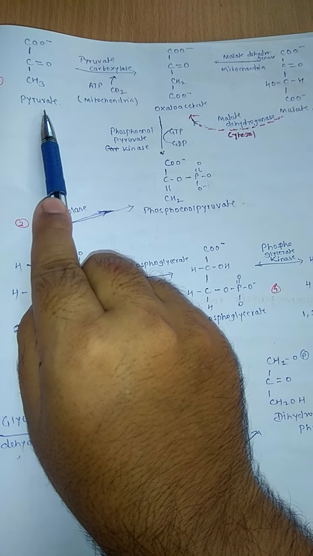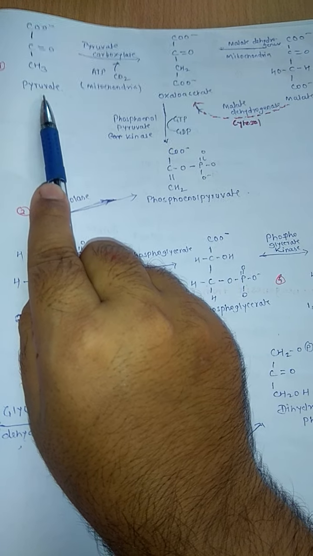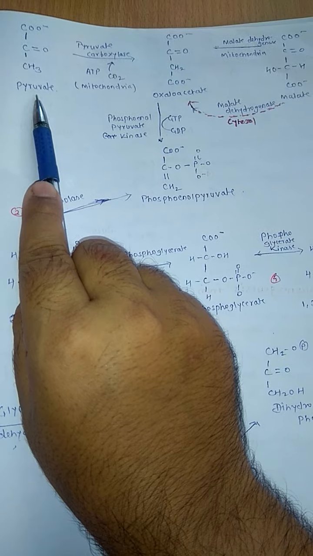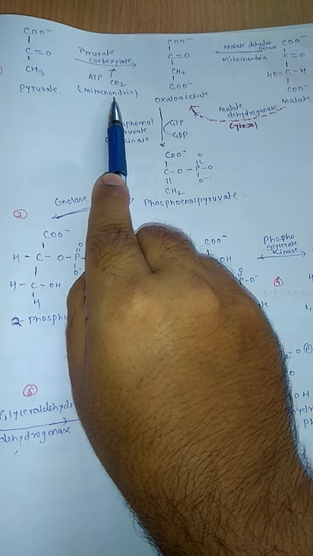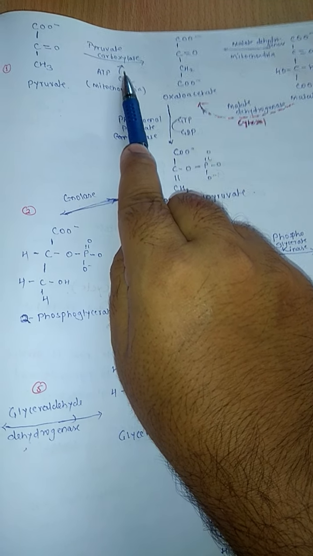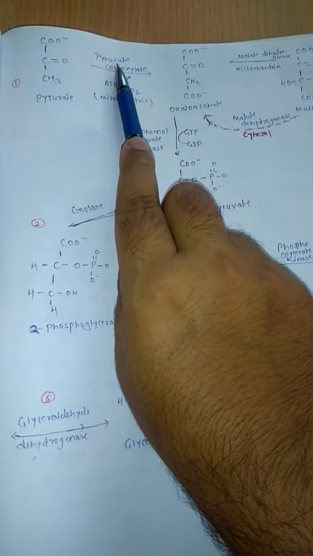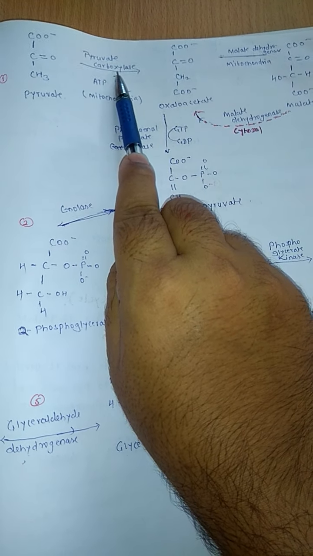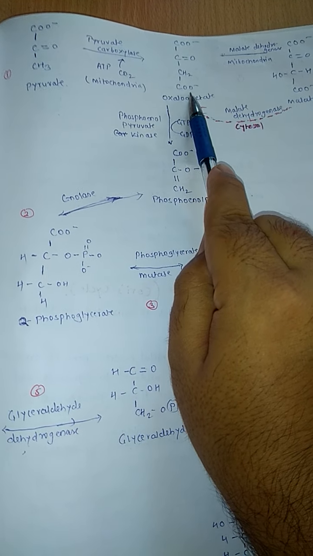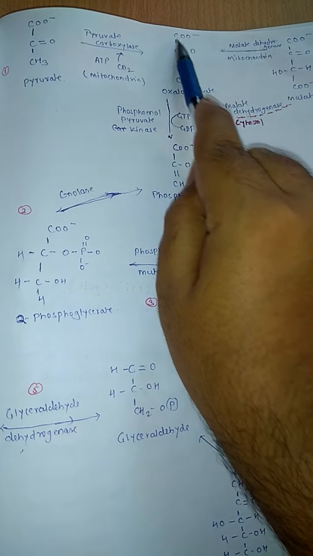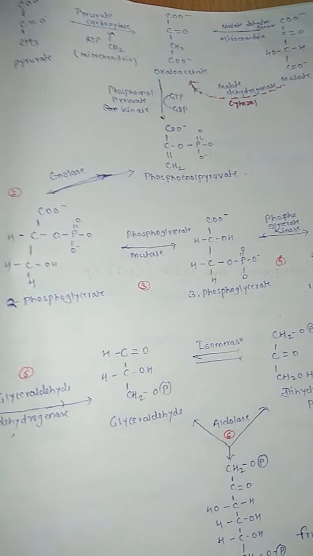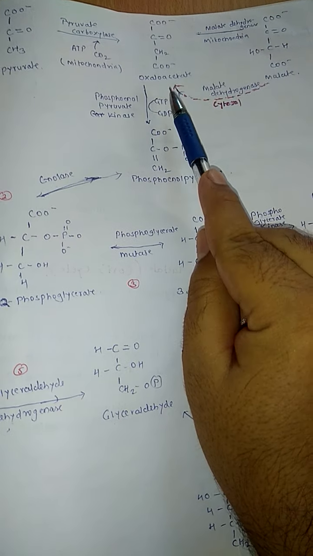Now pyruvate is usually present in the cytosol. You know, glycolysis happens in the cytosol. This pyruvate enters the mitochondria, where it undergoes carboxylation, meaning addition of carbon dioxide takes place. In the presence of pyruvate carboxylase, you can see C double bond O, CH2, C double bond O, COO. Okay, so there will be addition of carbon dioxide to pyruvate to form oxaloacetate.